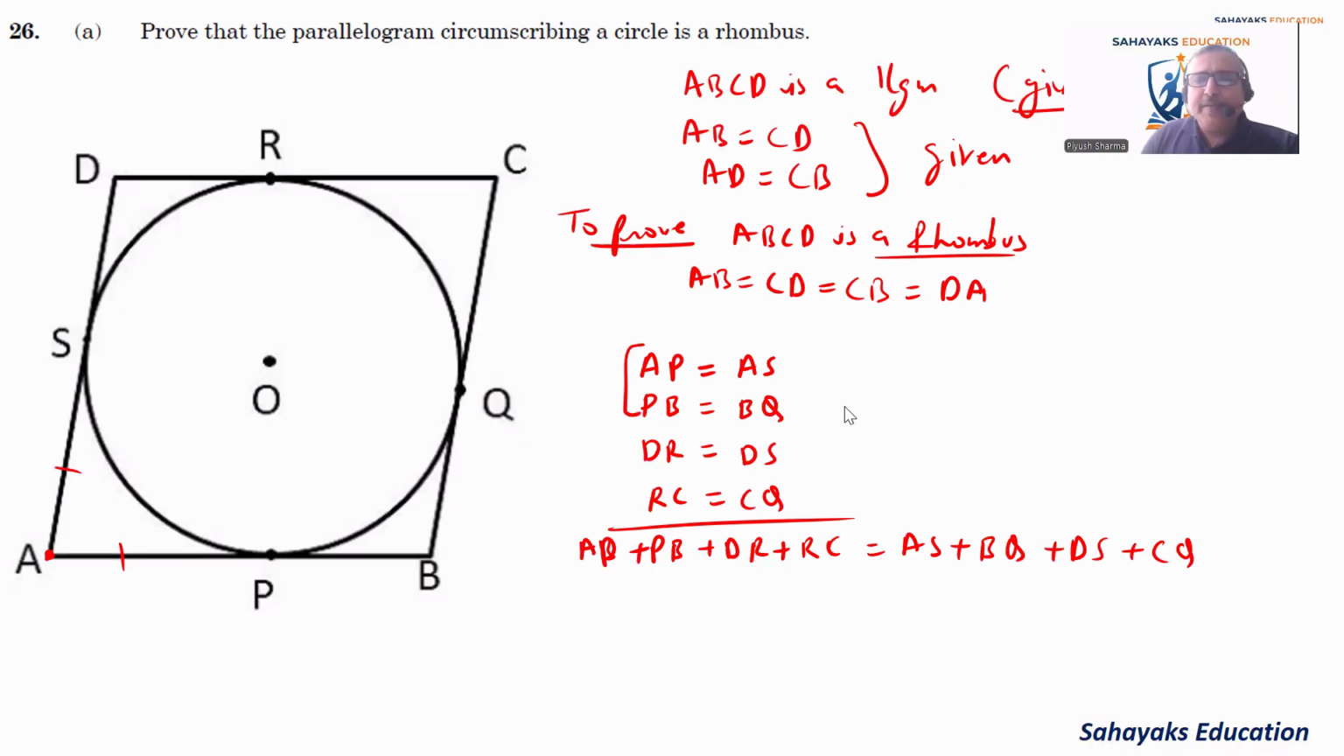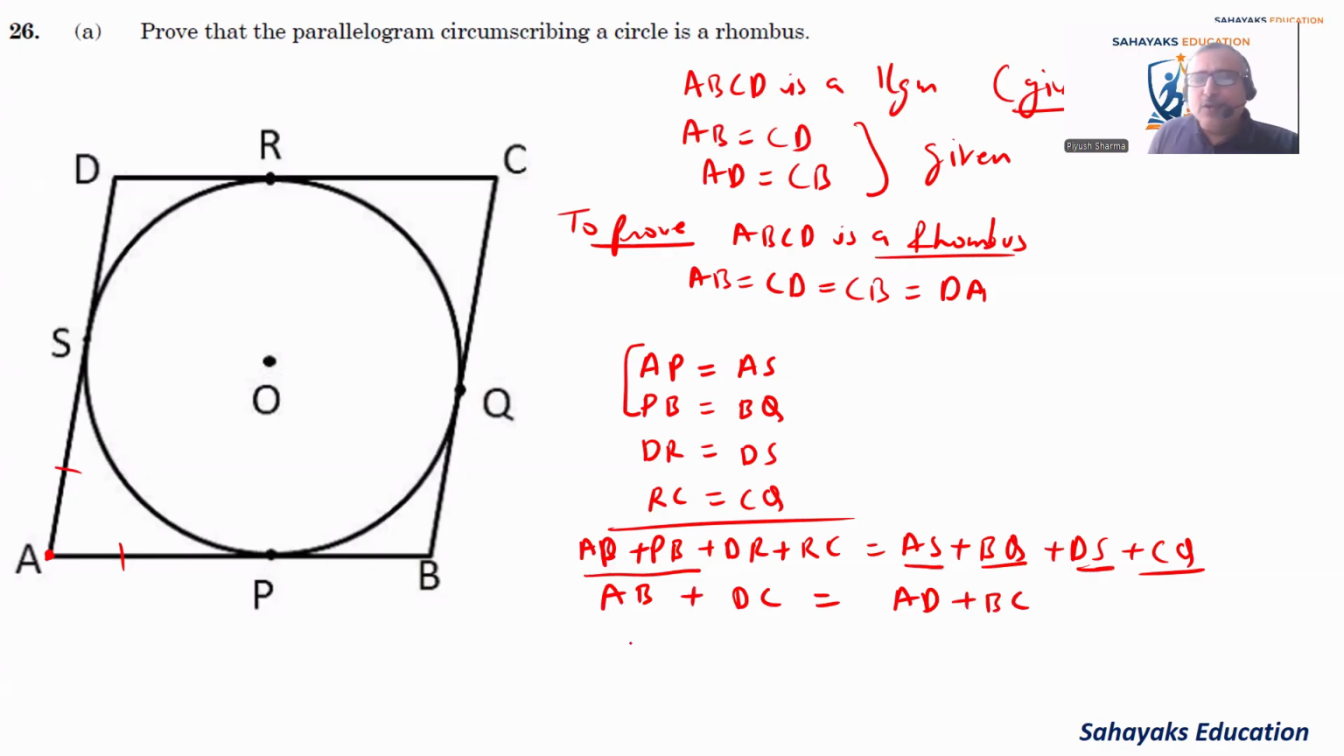Now, what is AP plus PB? AP plus PB gives us AB. And what is DR plus RC? DR plus RC is DC. So this is the sum of the opposite sides. Now on this side, what is AS plus SD? AS plus SD is AD. And what is BQ plus CQ? BQ plus CQ is BC.